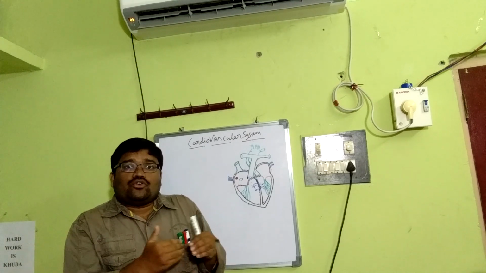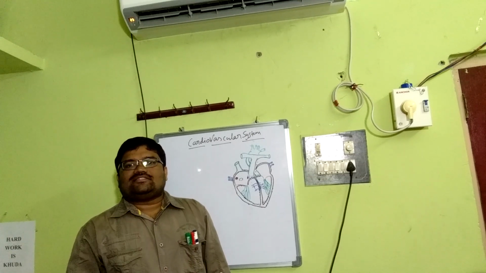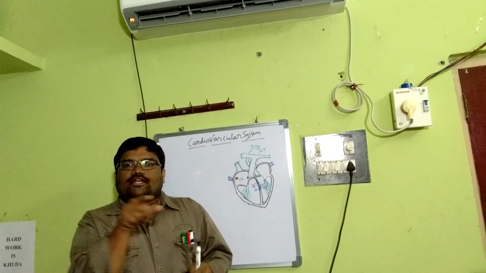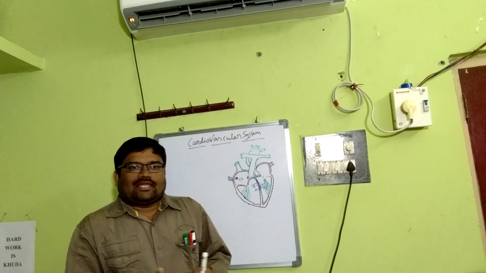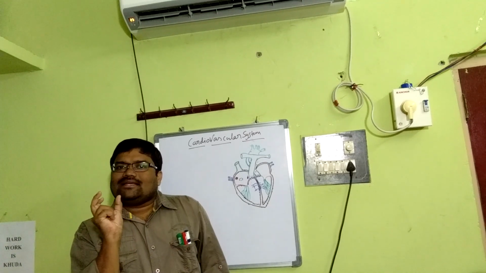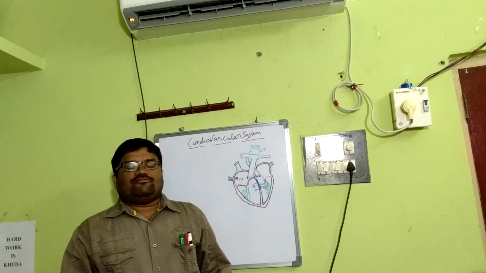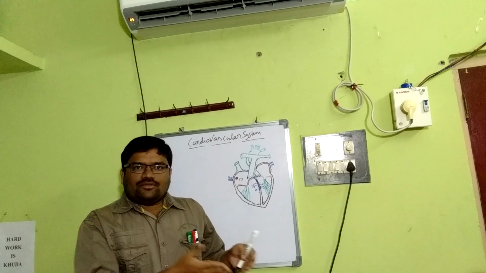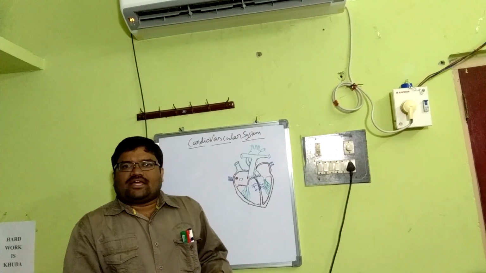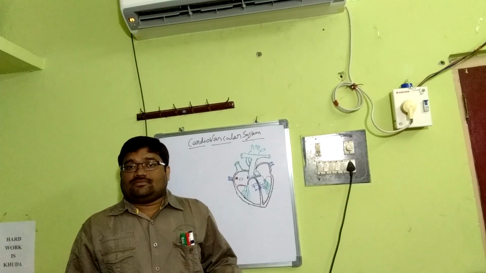Whereas in a closed system, as we have mentioned, there are interconnecting vessels called capillaries between arteries and veins. The blood is pumped into the arteries from the heart, then goes to capillaries, then from capillaries to veins, and veins back to the heart. So capillaries are what distinguish the open and closed blood vascular systems. In the closed type we have many examples: annelids and cephalopods among invertebrates, and among chordates, cephalochordates and of course vertebrates.